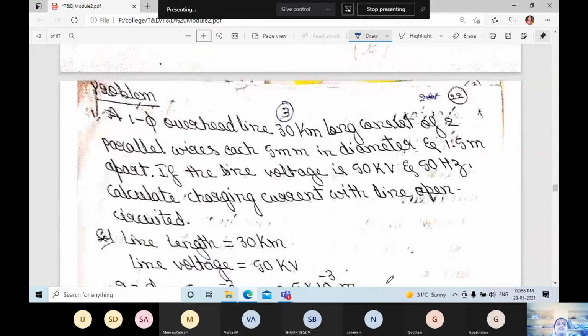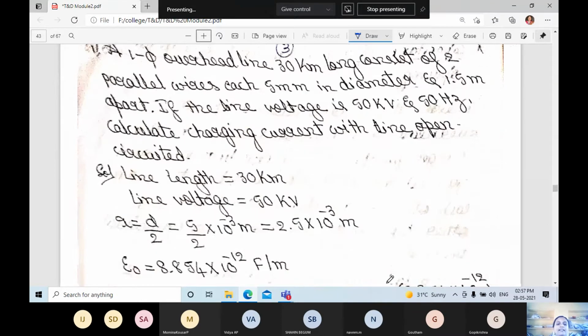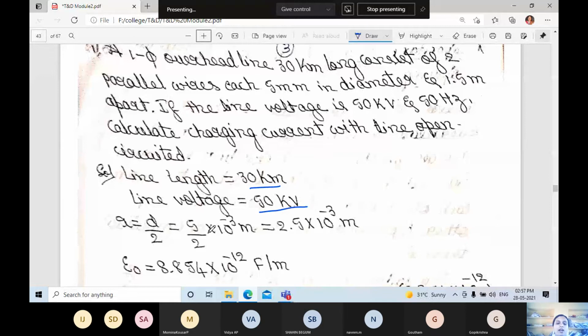Next, we shall solve the problem. A single phase overhead line 30 km long consists of two parallel wires, each 5 mm in diameter and 1.5 meters apart. If the line voltage is 50 kV at 50 Hz, calculate the charging current with the line open circuited. Line length is 30 kilometers and the line voltage is 50 kilovolts. R is equal to D divided by 2, so 5 divided by 2 gives 2.5 into 10 to the power of minus 3.